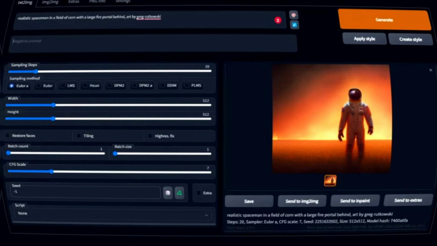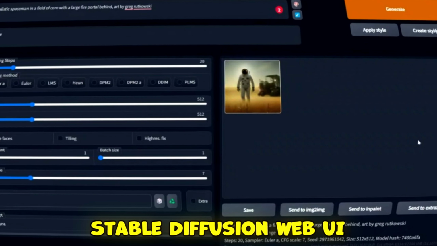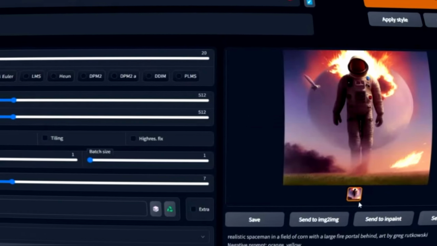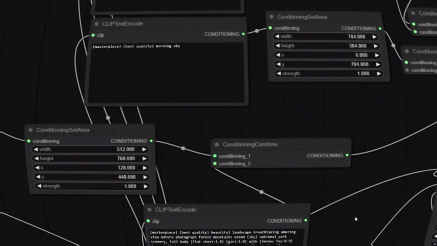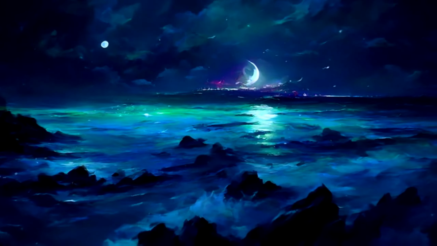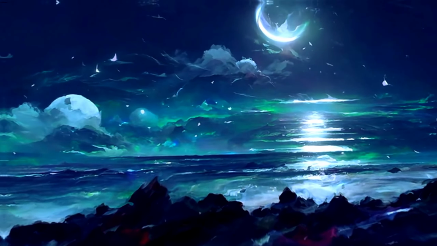Now on to the fun part, playing with these models without needing to code. The top choice is the Stable Diffusion Web UI. Super powerful, but a bit much for beginners. Lots of buttons and options. Another neat one is Comfy UI, which is more like playing with Lego or video games. But in this video, I'm all about Focus or Fooocus. It's similar to Midjourney, but free and easier to use.